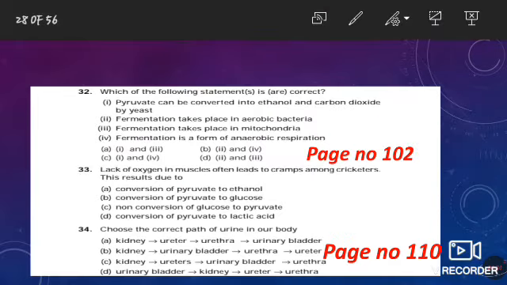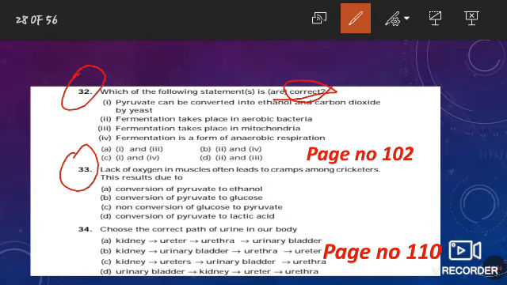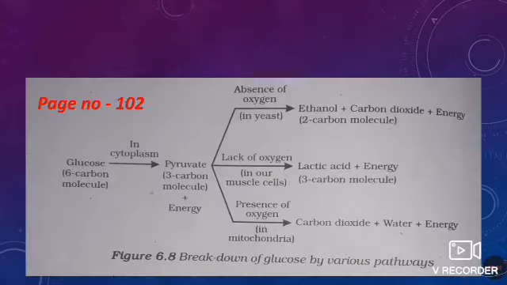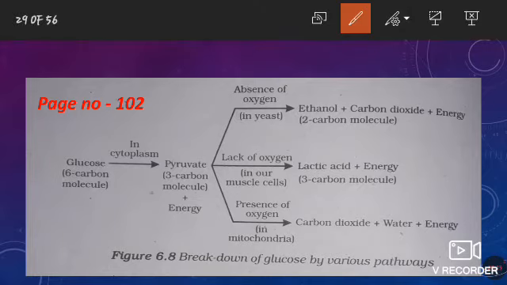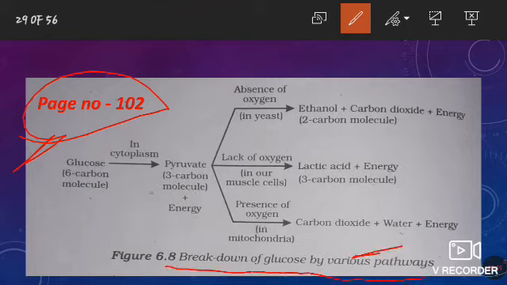Now the next question, which of the following statements are correct? Question number 32 and question number 33 are framed from this flow chart given on page number 102 of your NCERT book, that is, breakdown of glucose by various pathways.